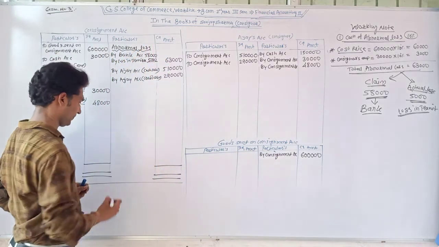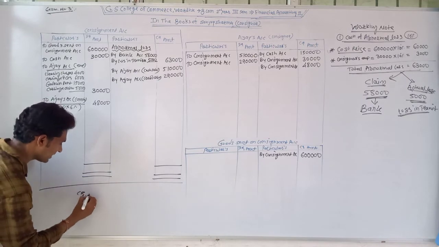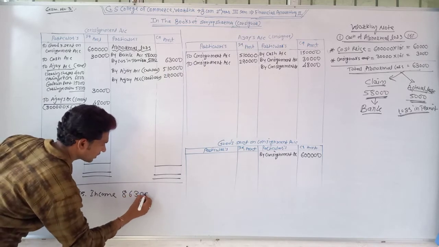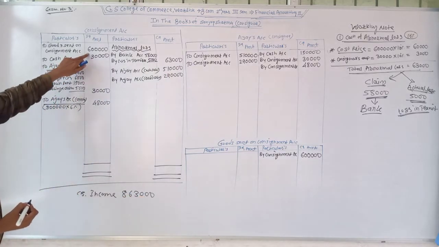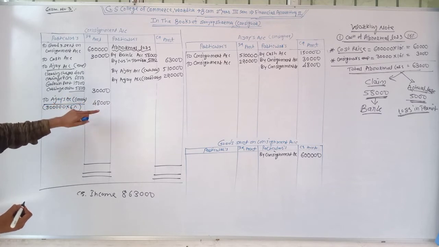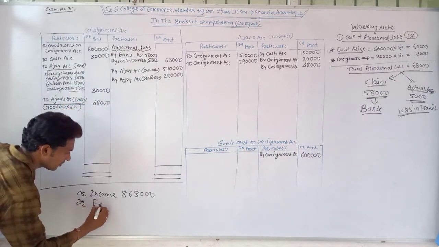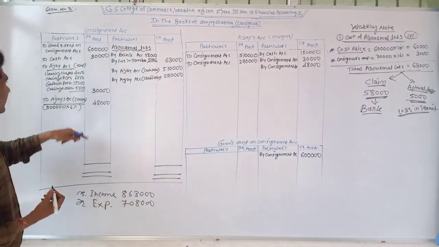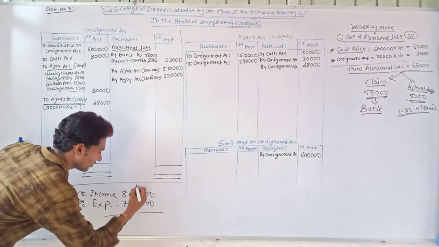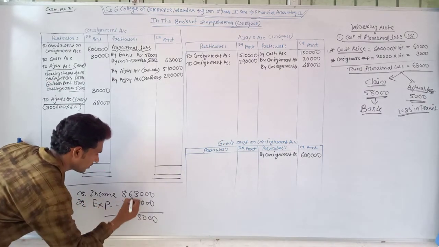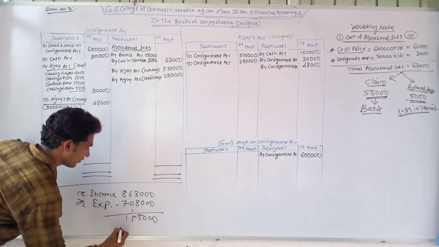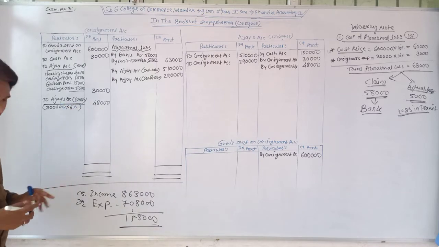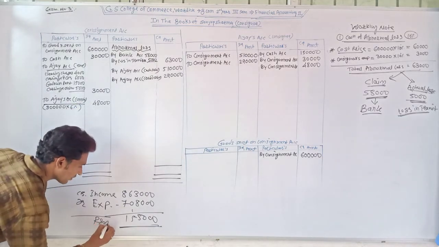Total of the credit side, making the calculation. Credit side is income. The total is rupees 8,63,000. Debit side is the expenses side, rupees 7,08,000. It means the difference is rupees 1,55,000. Incomes are more than expenses, so it shows a profit.